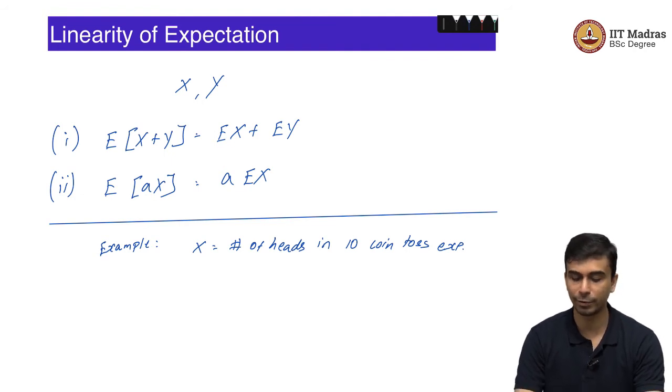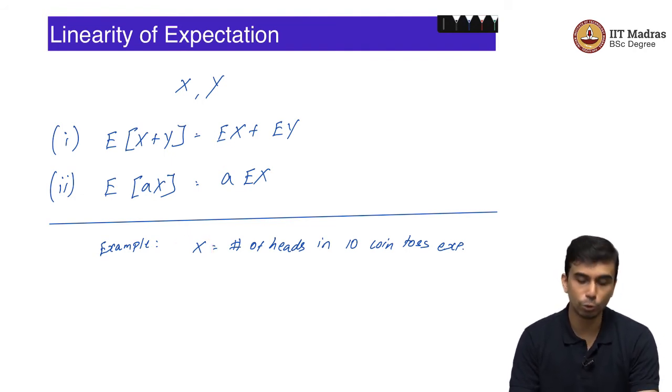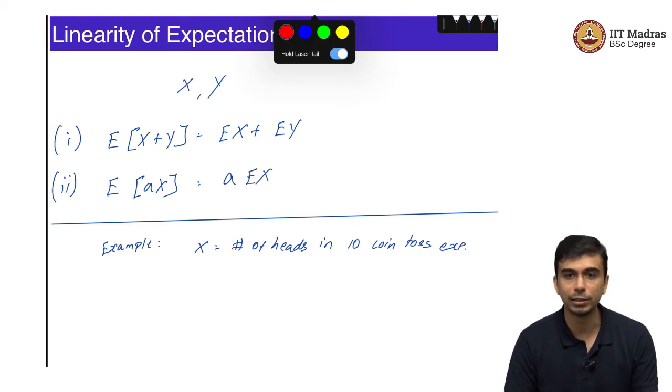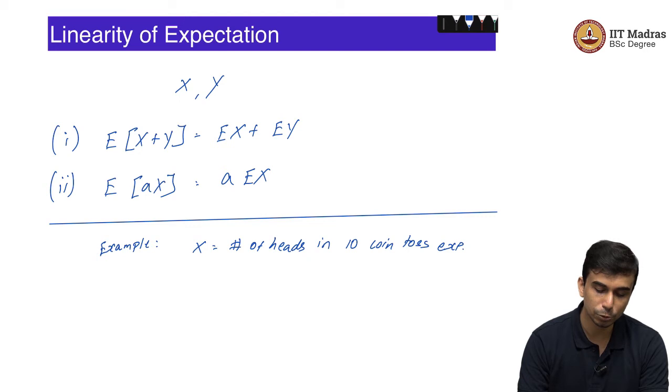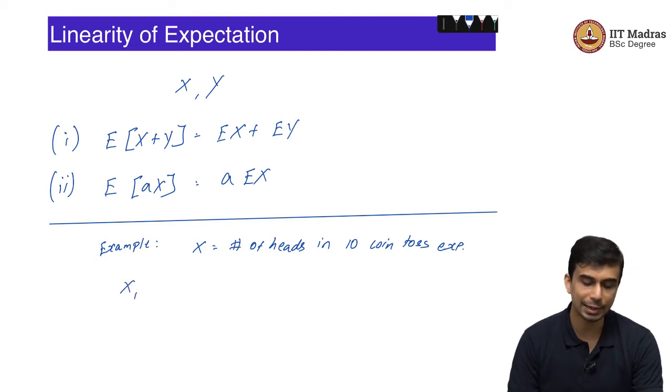So, if X is the number of heads in the 10 coin toss experiment, you could in principle get the PMF of this random variable, probability of X equal to 0, probability of X equal to 1, 2, 3, 4, 5, 6, 7, 8, 9, 10, and then you could compute the expectation. Once you have the PMF you can compute the expectation. But here you can use the linearity of expectation.